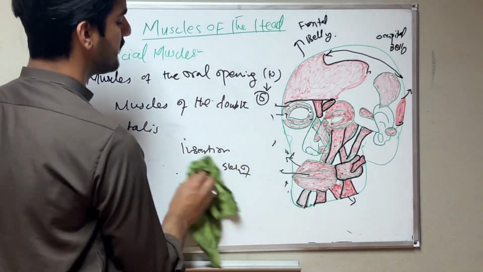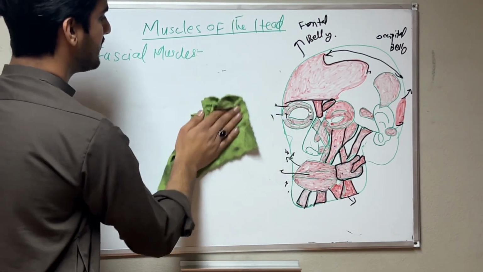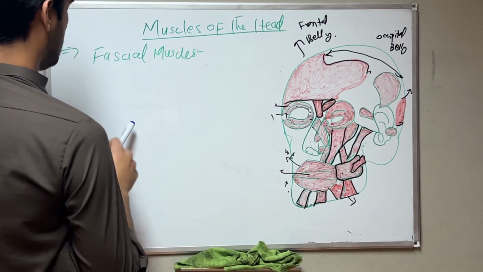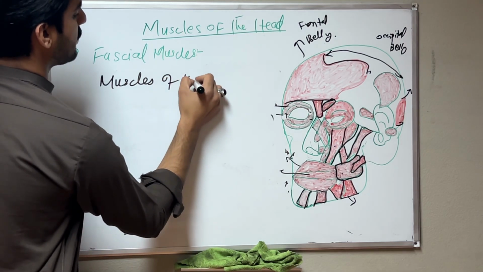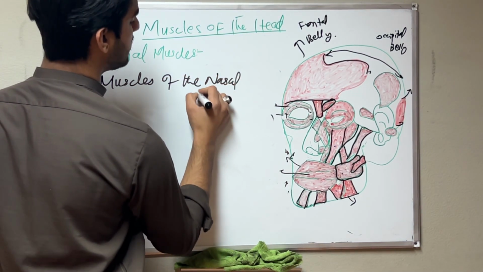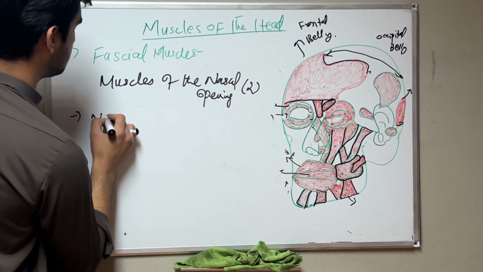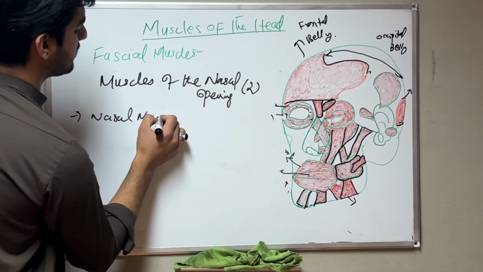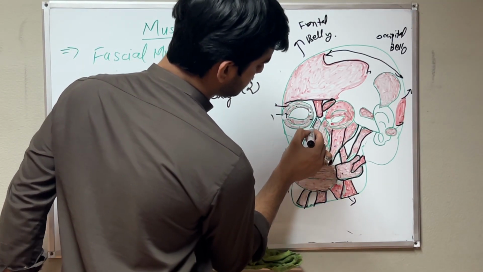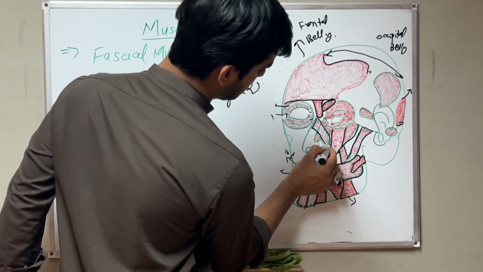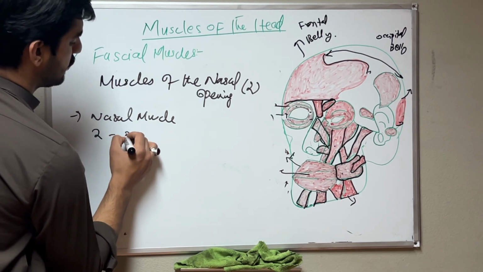Next, in the facial skull, we have the muscles of the nasal opening. We already know that for the nasal opening we have two muscles. The first is the nasal muscle, or musculus nasalis. I will show this one. This is the nasal muscle, and it has two parts.